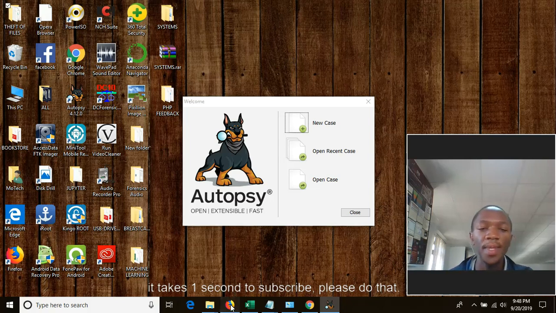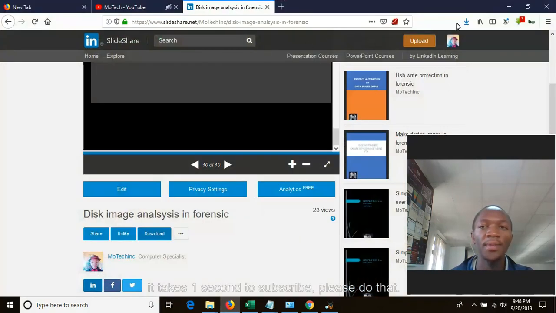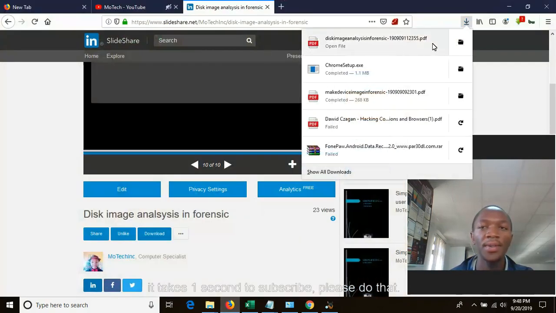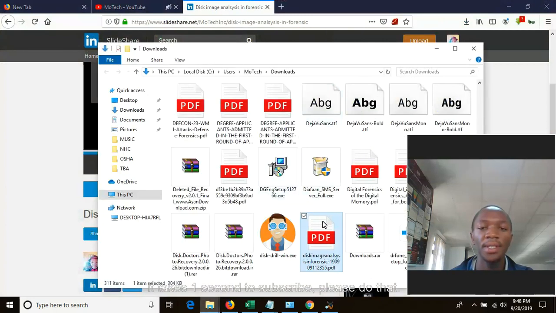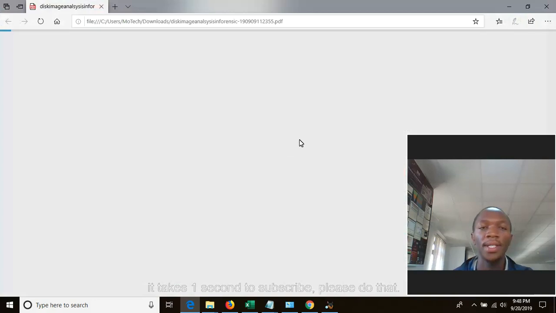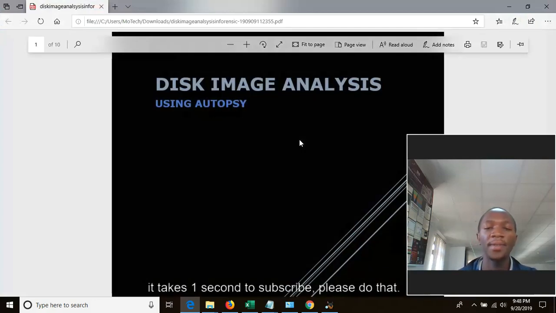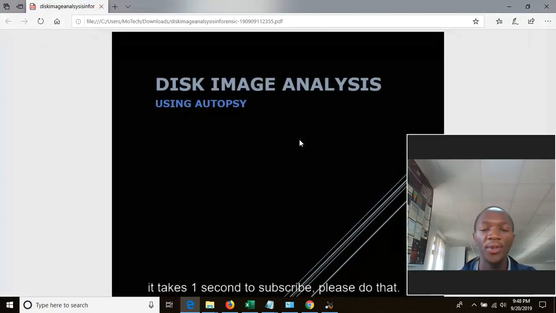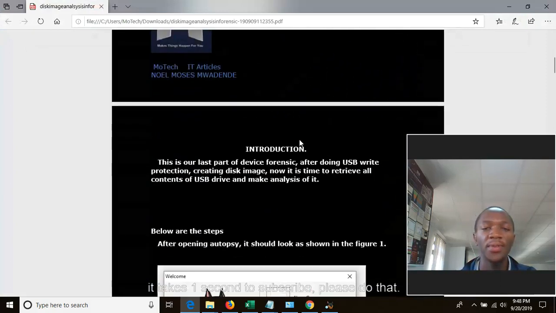So I hope the download is finished. Now you can open it, double click to open it. Yeah, this is device forensic based on USB drive.